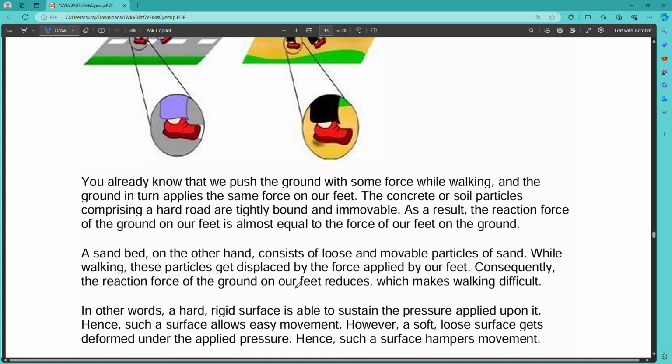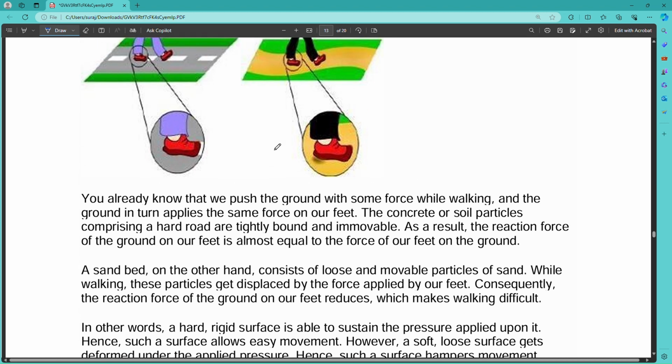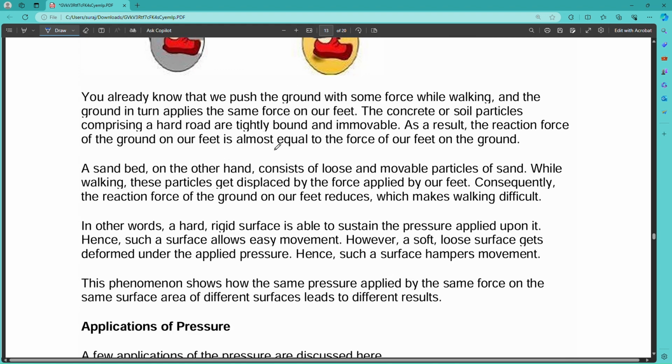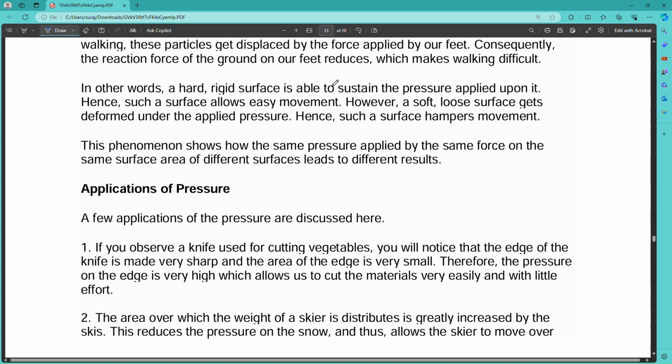But a sand bed, on the other hand, consists of loose and movable particles of sand. While walking, these particles get displaced by the force applied by our feet. Consequently, the reaction force of the ground on our feet reduces, which makes walking difficult. So if the applied force and the reaction force are equal, then moving is easy. And if not, in the case of sand like this, we have to face some difficulties to walk.